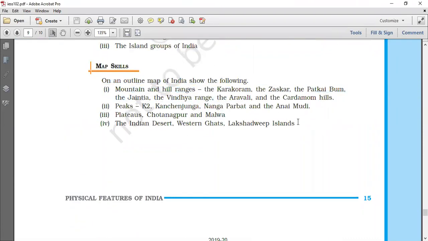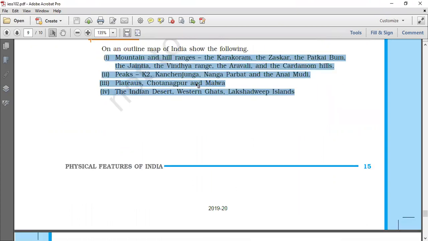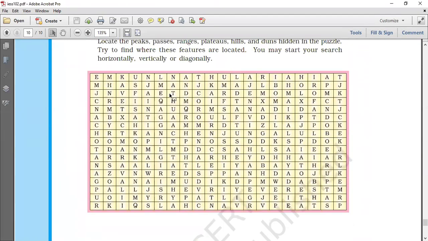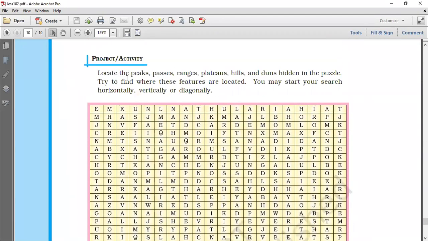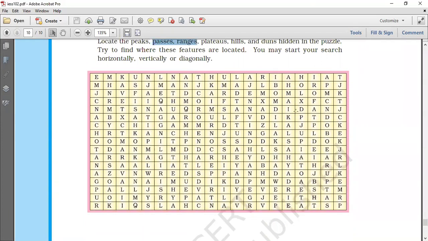On an outline map of India, you will mark all these. Only mark the ones that we have done, because only those will come. I think you all must be able to do it on your own. Locate the peaks, passes, ranges, plateaus, hills, and duns hidden in the puzzle. Let me know how many in all you have been able to find and comment it on this video.